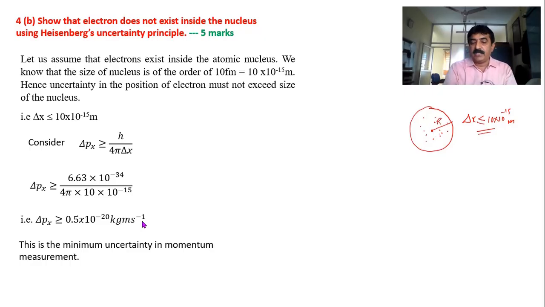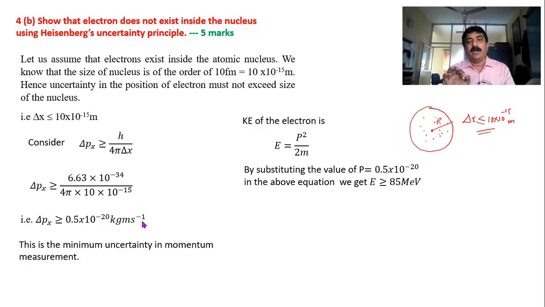Now we know momentum. With the help of momentum, we can calculate kinetic energy using this formula. Kinetic energy is equal to p square by 2m. m is mass, p is momentum. Substitute and simplify, you will get the answer as 85 MeV.